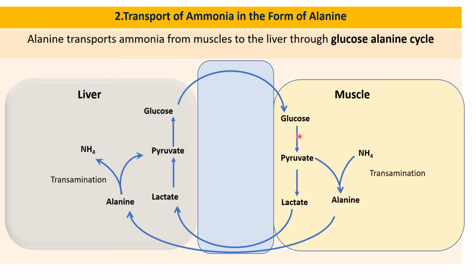Here pyruvate, along with the ammonium ion, by the process of transamination gives alanine, and this alanine is transported from muscle to the liver, and the cycle is called the glucose-alanine cycle. Here the ammonium ion is released in the liver and utilized for the urea cycle. So this is the glucose-alanine cycle. It will be discussed in more detail in carbohydrate metabolism.